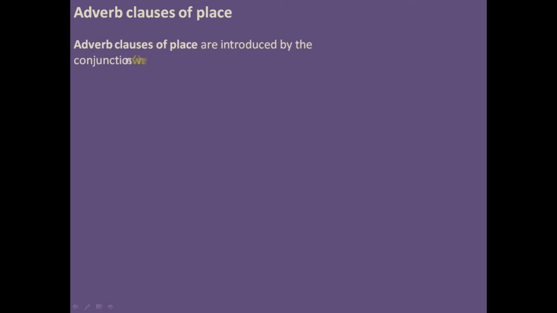Now we will discuss adverb clauses of place. As we have the adverbs of place, we have the clauses of place. So adverb clauses of place are introduced by conjunctions like where and wherever. Sometimes we use everywhere, somewhere, like that also.